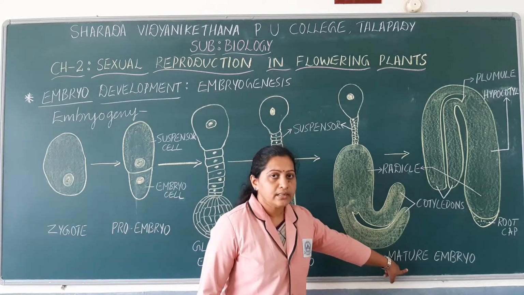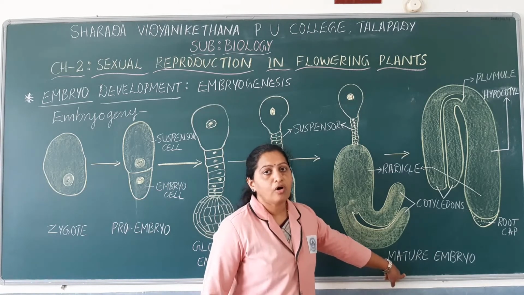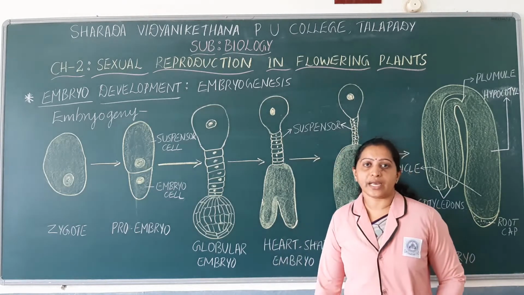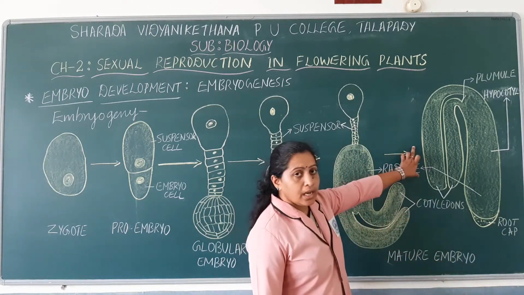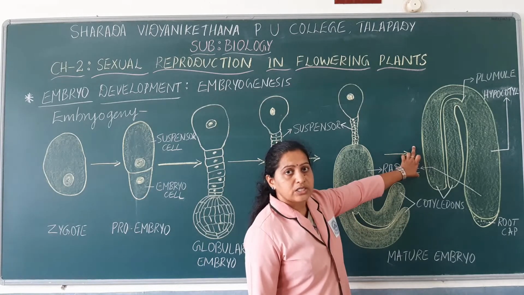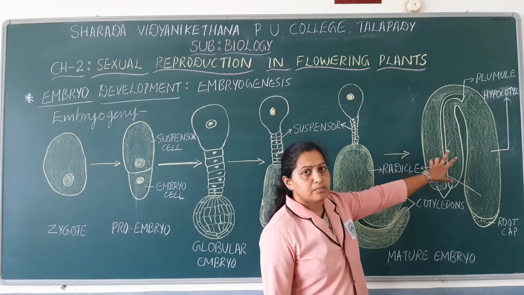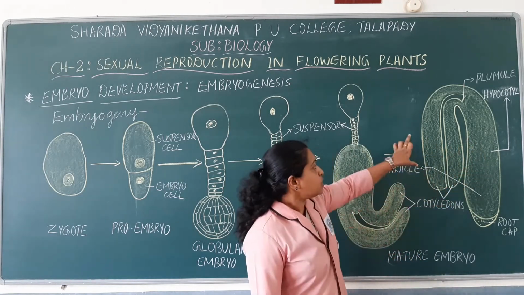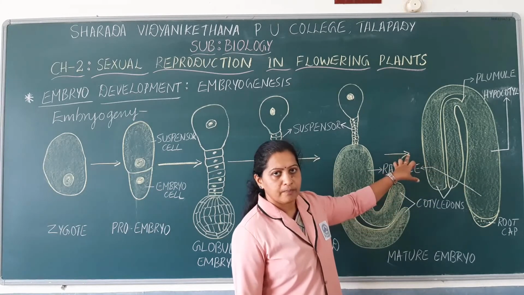Now let us see the structure of a mature embryo of a dicot plant. This diagram is very important, always asked for 3 marks. So do practice this diagram, and in many of the board examinations this diagram has been asked. Here we will see what are the various parts of the dicot embryo.